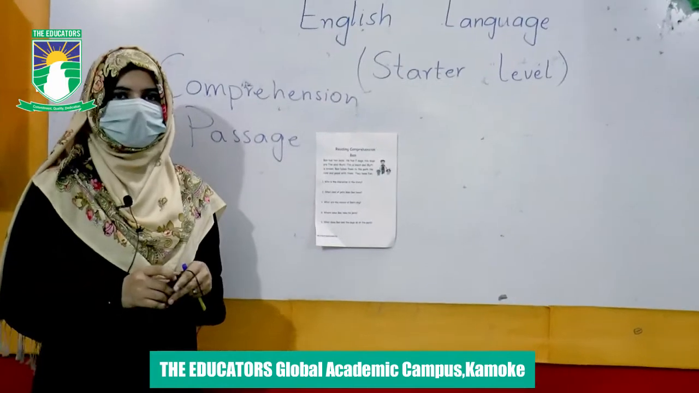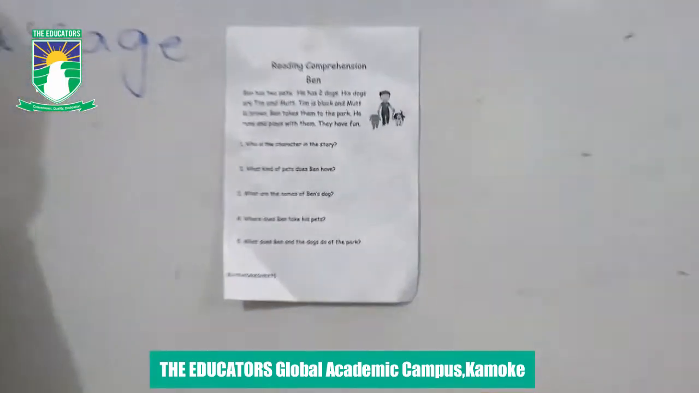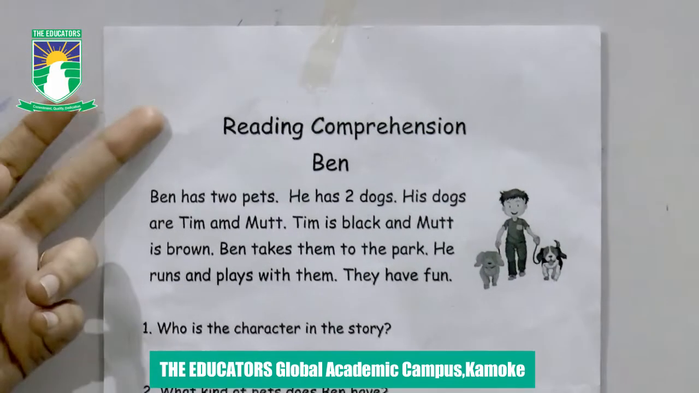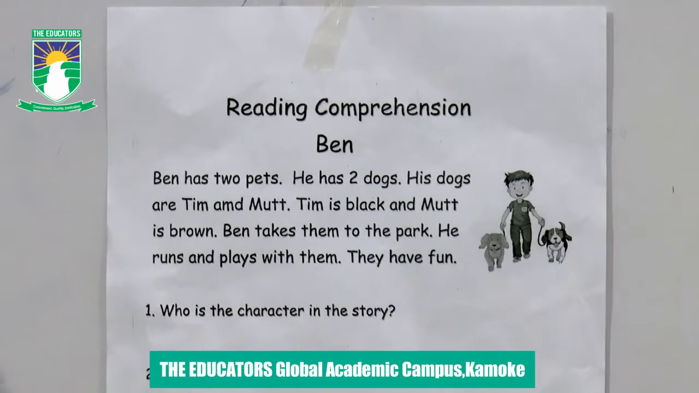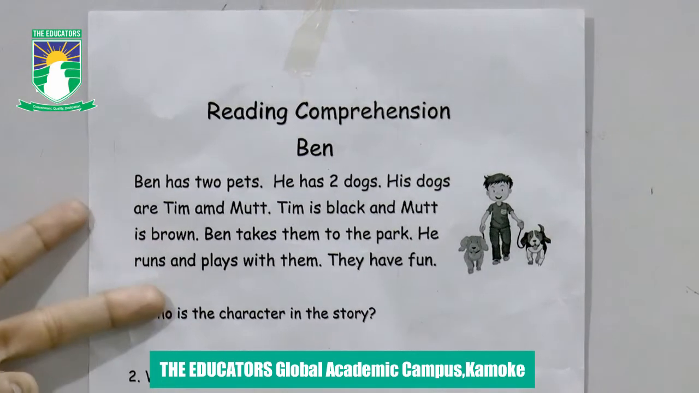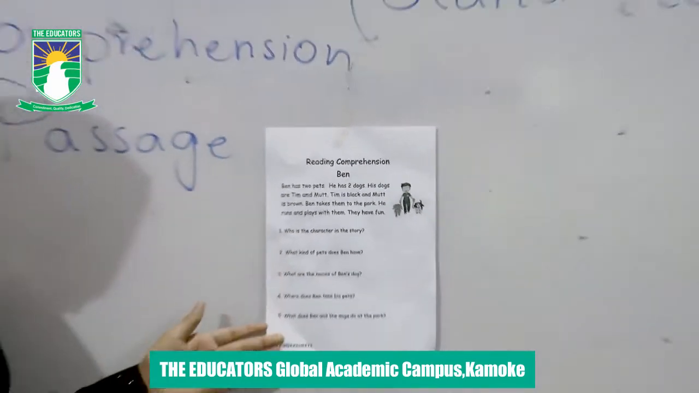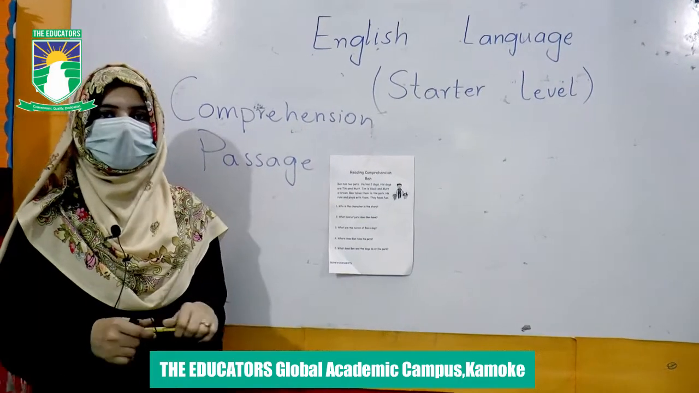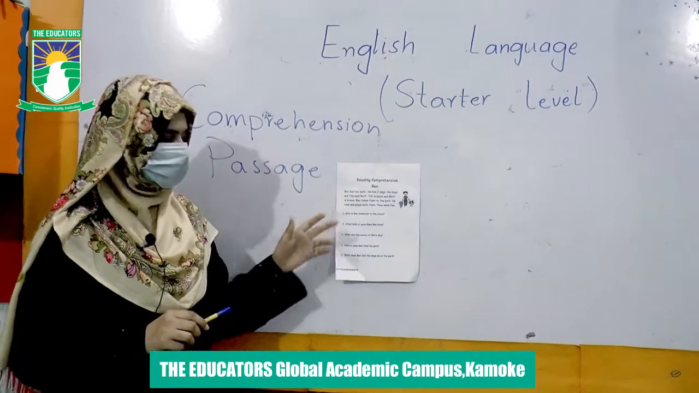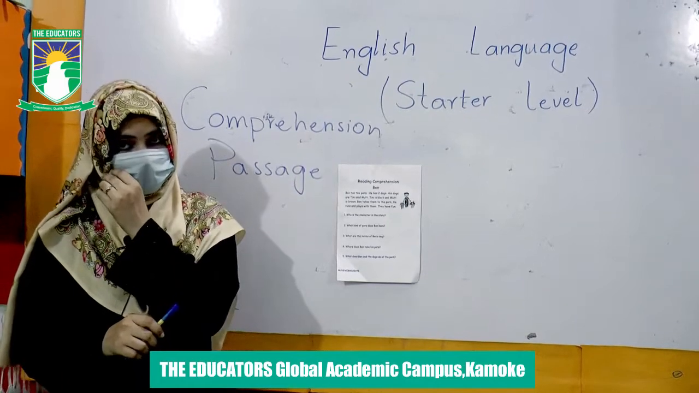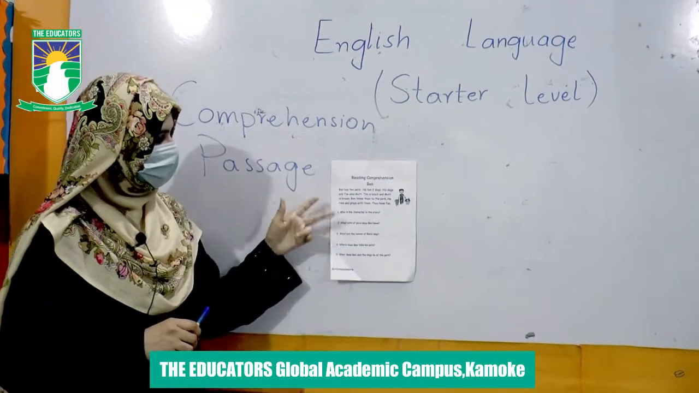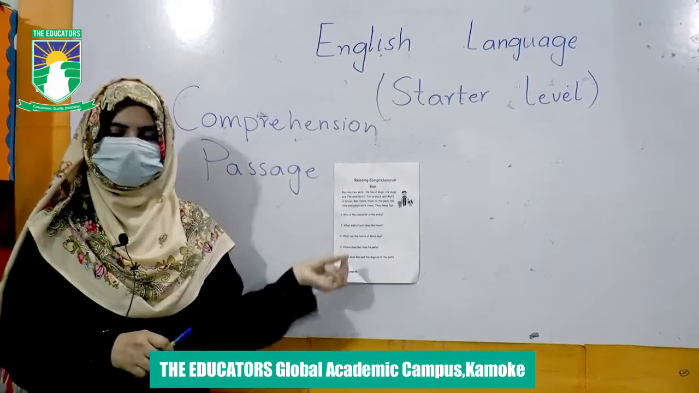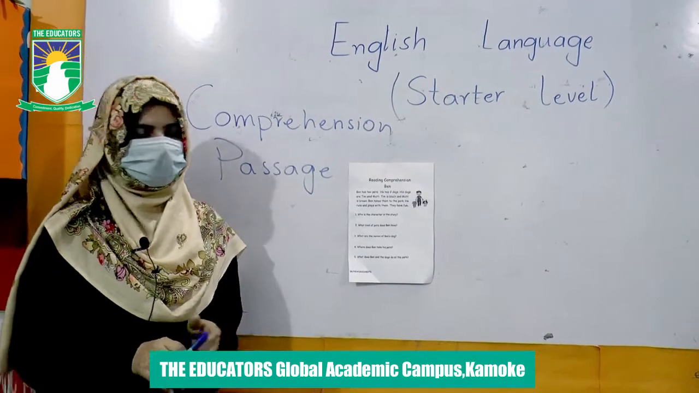Assalamu alaikum students. Now I will teach you comprehension passage, how you can solve a comprehension passage. Let's start. First of all, reading comprehension passage. What is a comprehension passage? There is one paragraph, 4 to 5 lines, and there are some questions that are taken from this paragraph. First of all, you will have to read this paragraph 3 to 4 times, then we will find out the answers of these questions from this paragraph. You don't need to learn anything. Let's start.